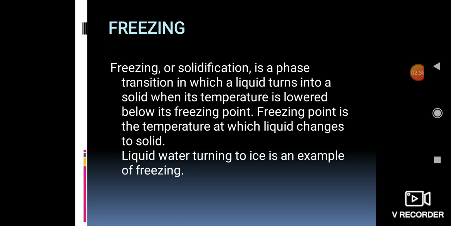So let us go with the definition. Freezing or solidification is a phase transition in which a liquid turns into a solid when its temperature is lowered below its freezing point. Like we have studied about melting point and boiling point, there is a freezing point also. It means a liquid changes into a solid, but the condition is the temperature is just below the freezing point. Freezing point is the temperature at which a liquid changes to a solid, like water. If you freeze it in the refrigerator, it will change into an ice cube, which is considered a solid state.